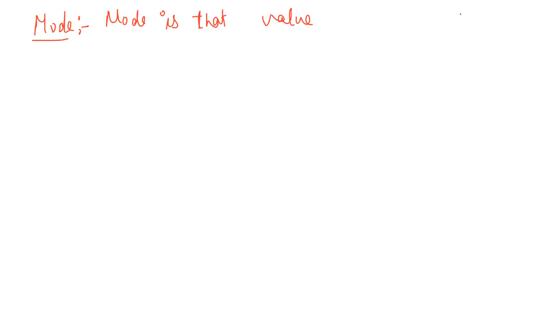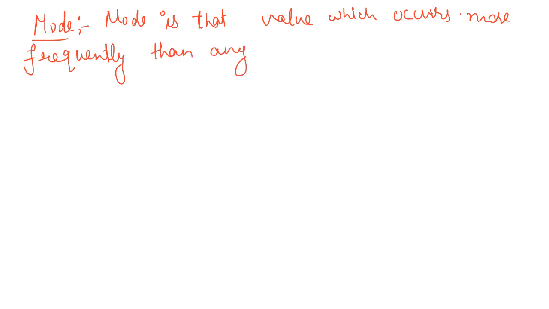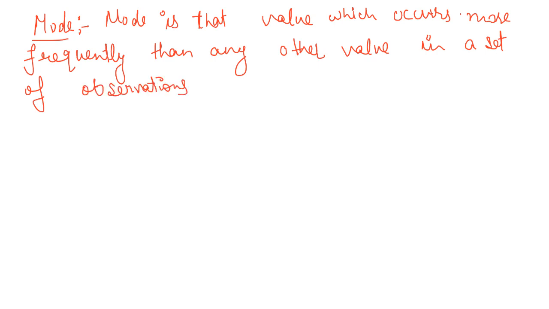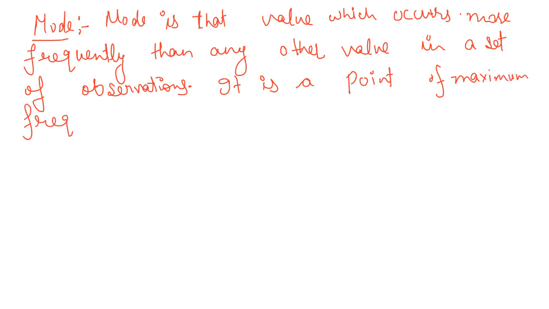Mode is that value which occurs most frequently, which occurs more frequently than any other value in a set of observations. It is a point of maximum frequency.